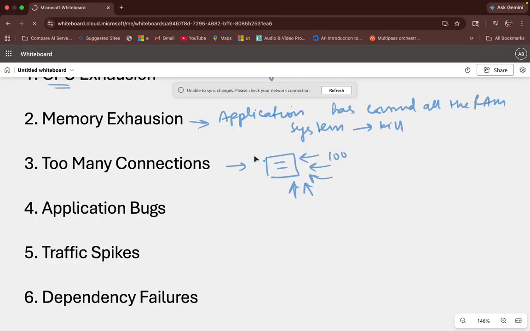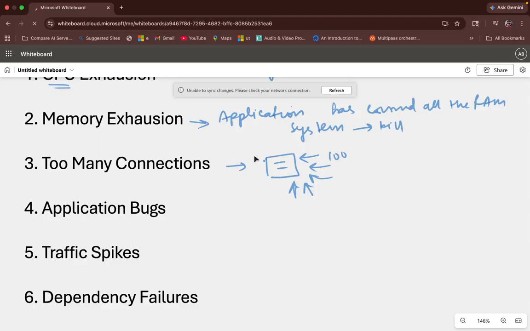Dependency failure is basically when a database or external APIs slow down, or create some other kind of issues. So basically the application, wherever it is hosted, is also dependent on some other microservices, or maybe applications, or a database to communicate, right?